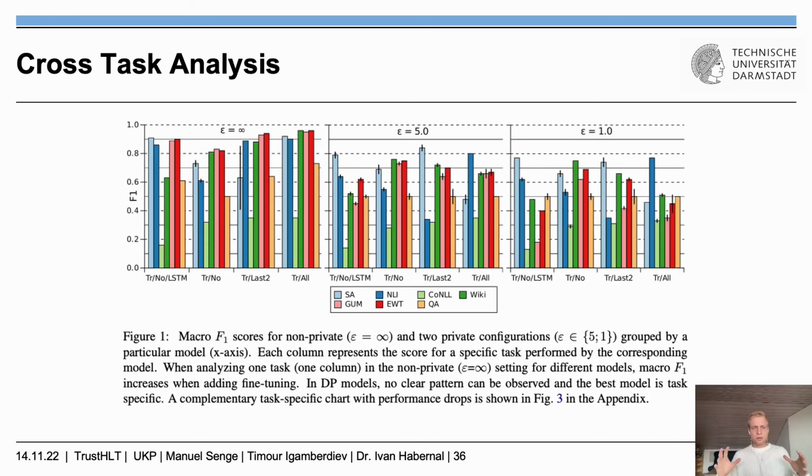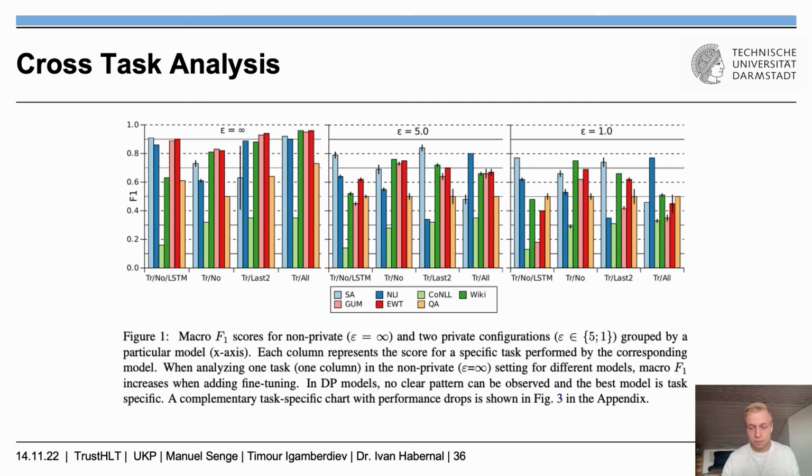Now let's conclude with the cross-task analysis. This is for the BERT model. For the BERT model, we can't really see a clear pattern. While not being introduced to differential privacy, models tend to achieve higher accuracy if it's a bigger model and more fine-tuned on a specific task. This is not the case for differential privacy. Differential privacy is highly task-specific, as we have seen models being better in one task, but being the worst in the other task.